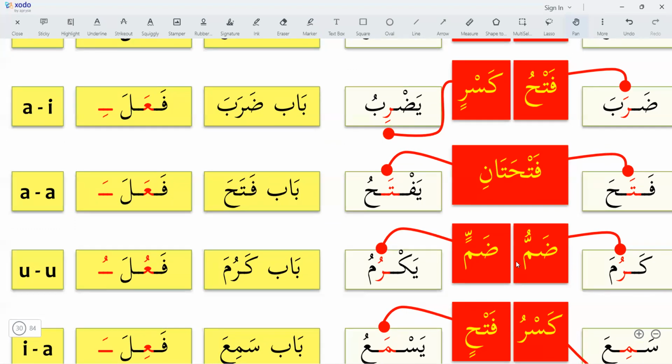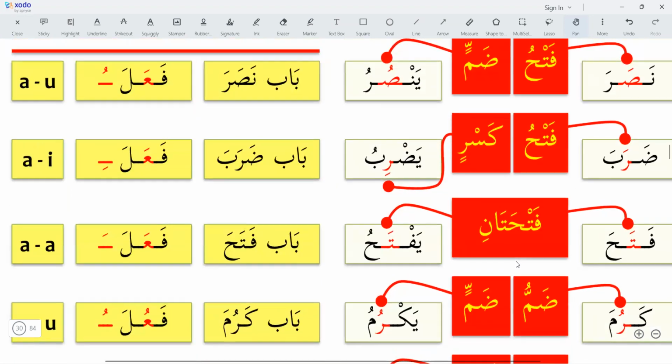Because I see that inconsistency, Shariba and Yashrabu, we will learn it tomorrow in detail. We will learn all forms of the fi'l mudari.